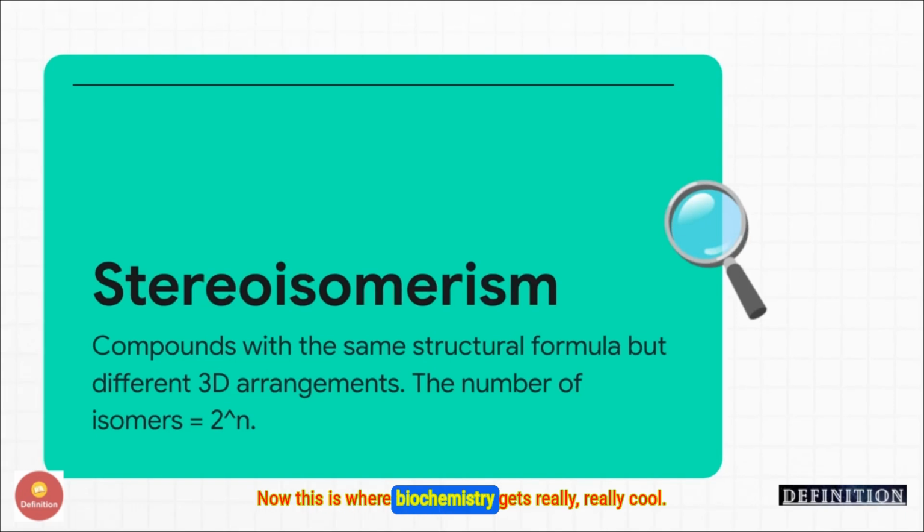Now, this is where biochemistry gets really cool. Monosaccharides are absolute masters of something called stereoisomerism. What does that mean? It means they can have the exact same chemical formula, but be arranged differently in 3D space. And the number of possible arrangements is 2 to the power of n, where n is the number of asymmetric carbons. For a molecule like glucose, that means there are 16 different possible versions of it. That incredible diversity is why they can do so many different things.